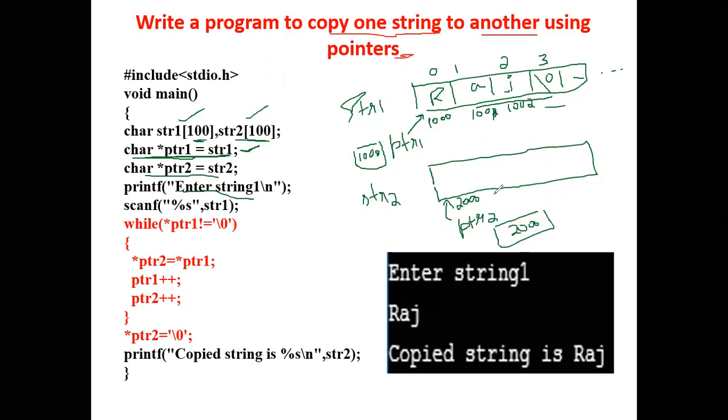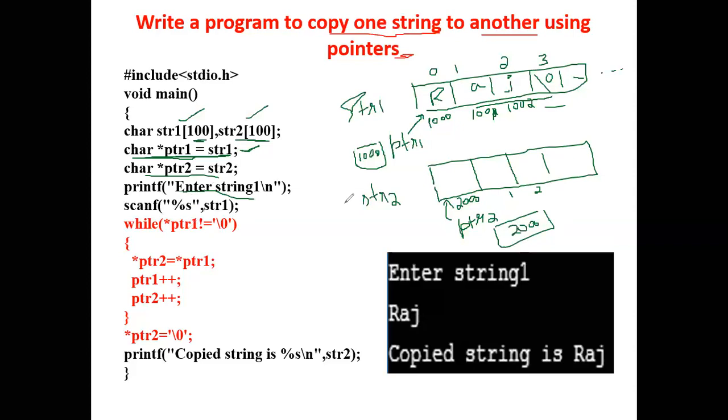Same way here it will be 2000, 2001, 2002, and so on. Each character is taking only 1 byte.